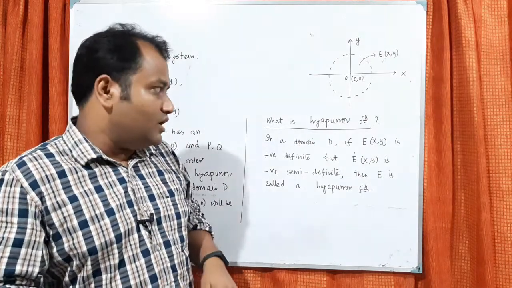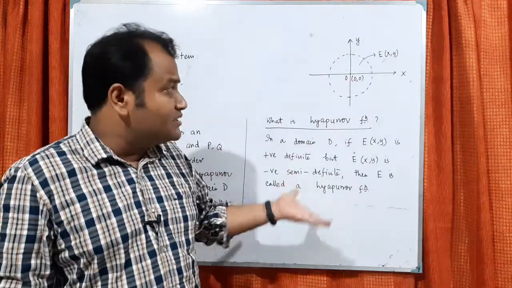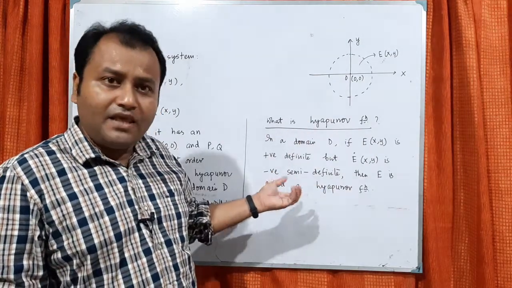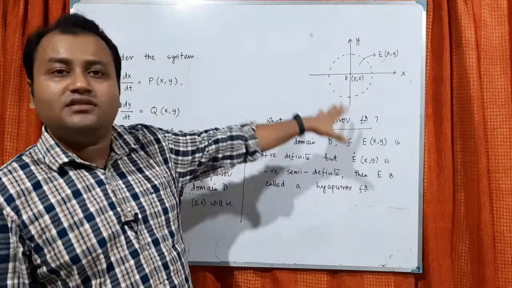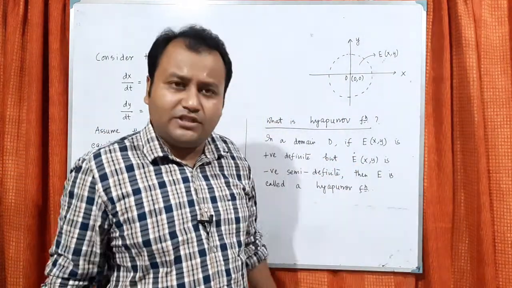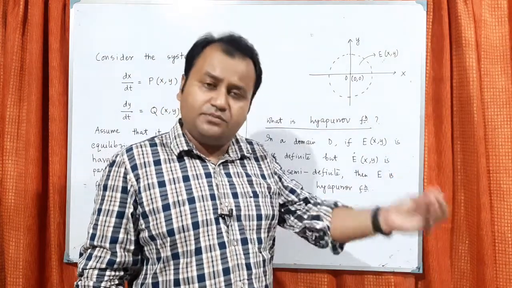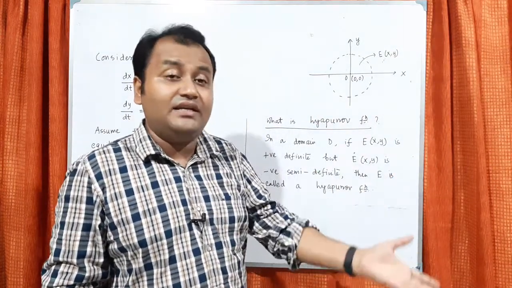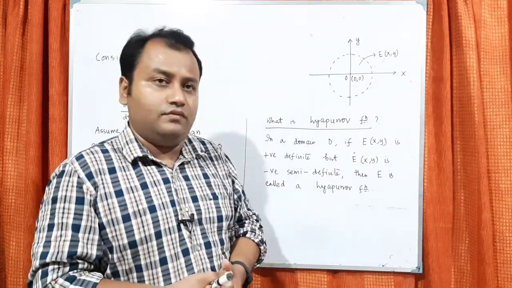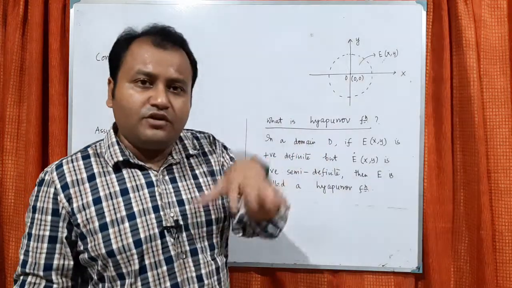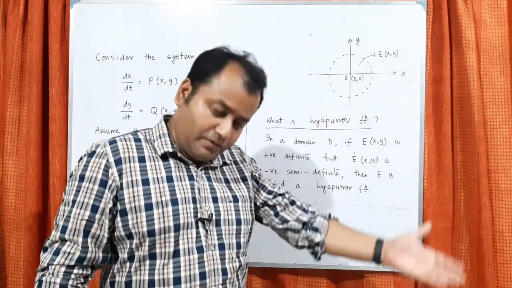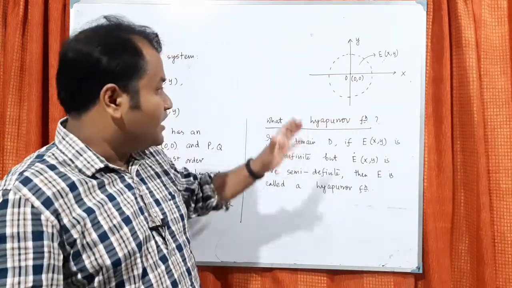Last class we gave you some idea. Now in this class we will see something called the Lyapunov function and how it is useful in this situation. In the last lecture we discussed positive definite matrices, positive definite expressions, negative definite, positive semi-definite, negative semi-definite, and moreover the derivative using the chain rule. That will be useful for today's class. So I request you to please go through the previous video also, which will help your understanding of this class.